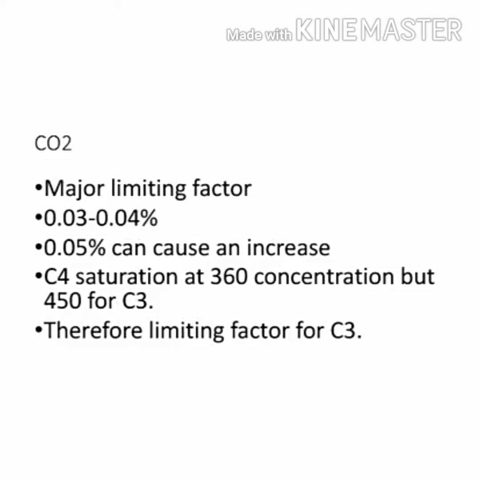The C3 and C4 plants respond differently to carbon dioxide concentration. C4 plant saturation occurs at 360 concentration, but in the case of C3 it occurs at 450. Therefore, in the case of C3 plants, carbon dioxide is a limiting factor.